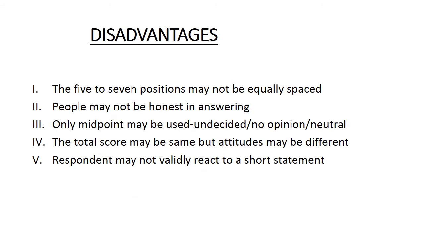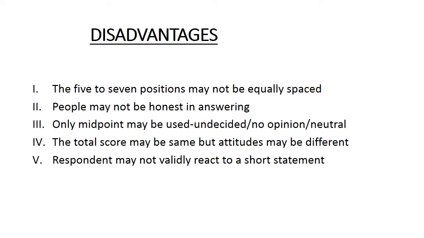Now if we look at some of the disadvantages of the Likert scale, the 5 to 7 items may not actually reveal the attitude of the person towards that particular subject. And the 5 to 7 positions may not be equally spaced.